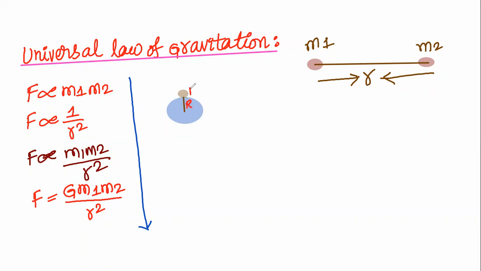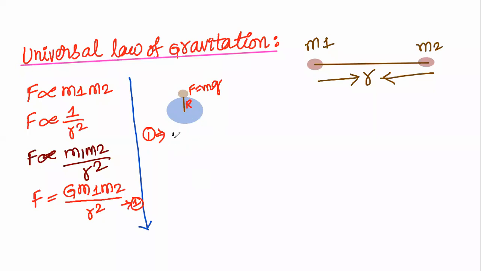Then weight is nothing but force. Then instead of this, in equation number 1, we may write F is equal to mg. Actually, we have to take the distance up to the center of this body. But the radius of the Earth is 6,400 kilometers. When compared with the radius of the Earth, the radius of the body is negligible. That's why we do not need to take the radius of the body.